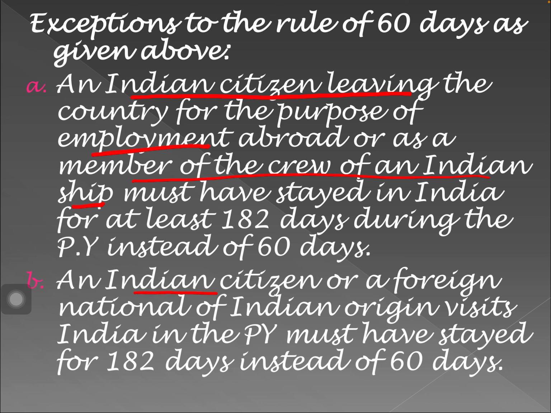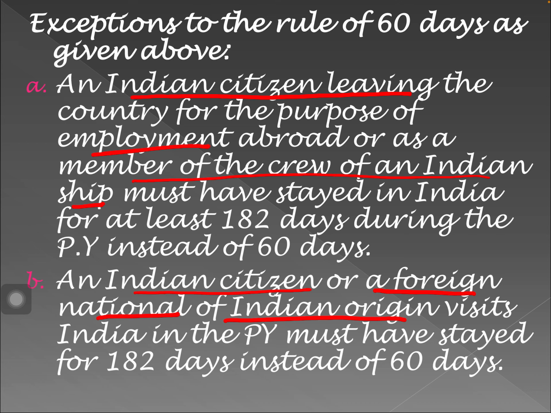An Indian citizen or a foreign national of Indian origin who visits India in the previous year must have stayed for 182 days instead of 60 days. Now, suppose a person is staying abroad. A person who is an Indian citizen is staying abroad and he comes to India to visit his parents or for a holiday.